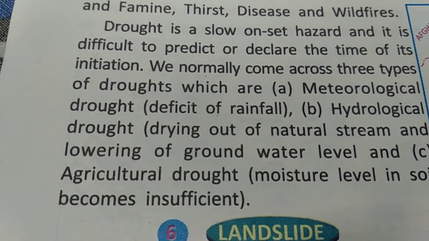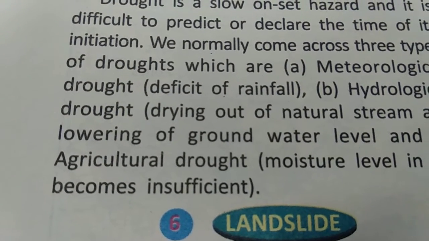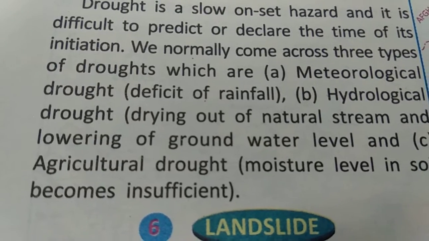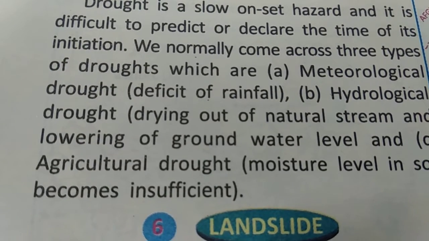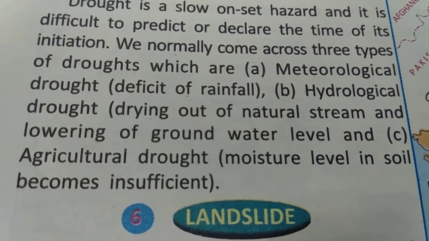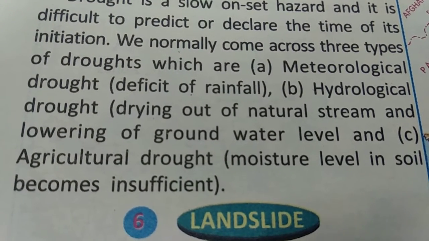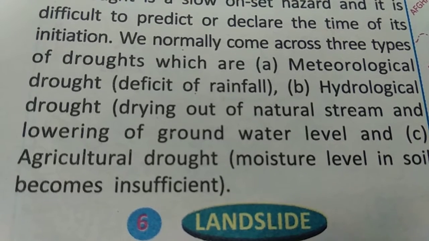Normally, three types of droughts occur: meteorological drought, because the rain is deficient. Hydrological drought, the drying out of natural streams and lowering of the level of the underground water.